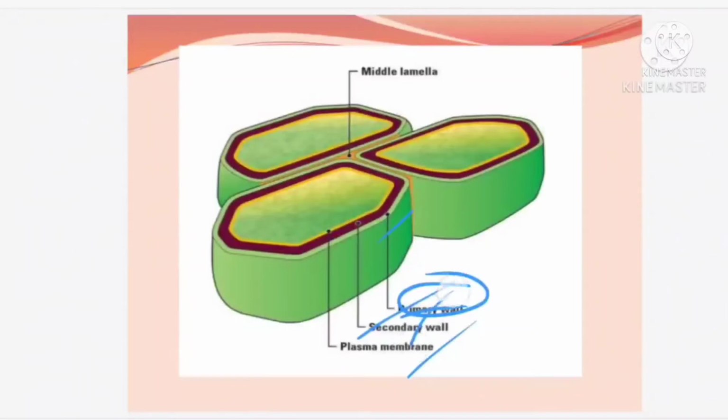Inner to the secondary wall, the brown one, and inner to it, the yellow color, you can find that is your plasma membrane. Now another structure is present called what? The middle lamellae, which is connecting the cells.